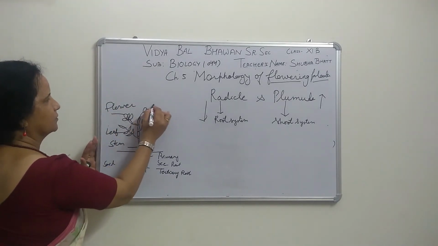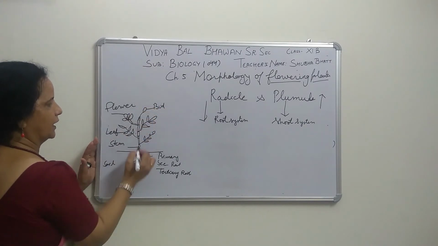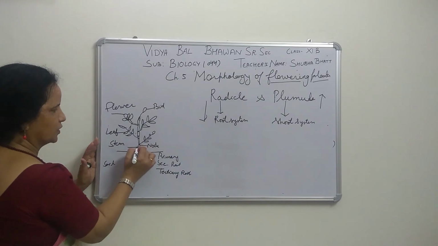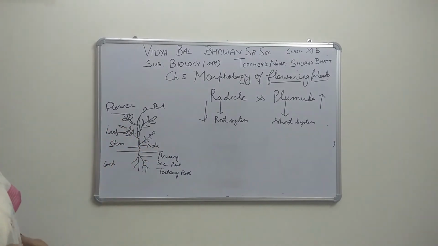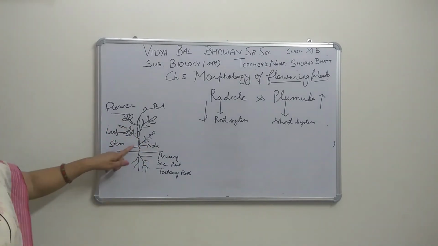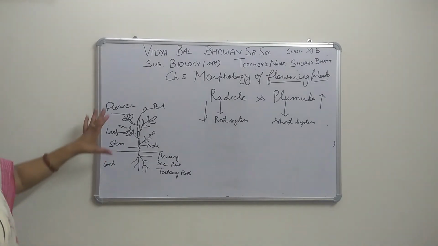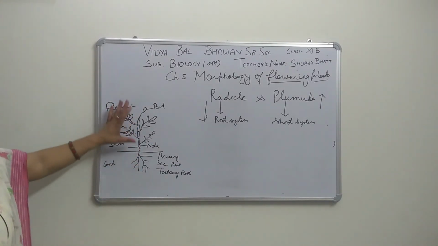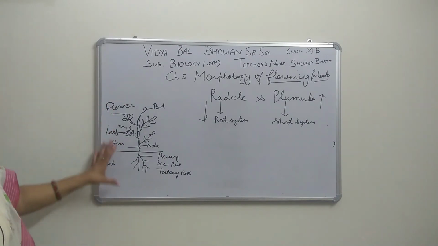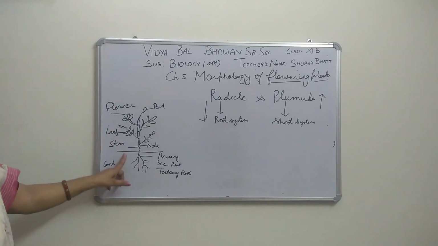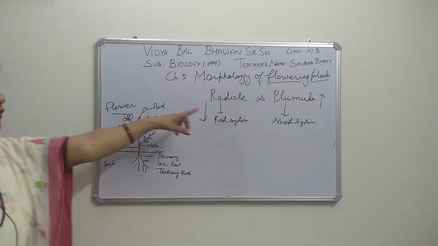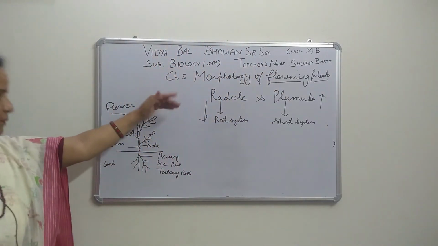This is bud, right? These are nodes, and the space between two nodes is called internode. So now branches are arising from the nodal region. So this is the angiospermic plant, or flowering plant, with everything shown. This is the radical system or root system, and that is the shoot system. The root system will be growing downwards.